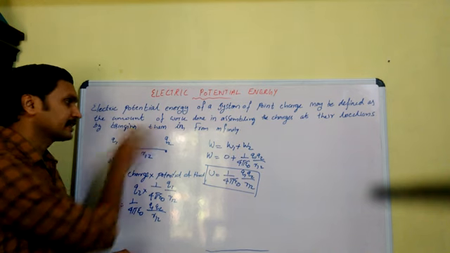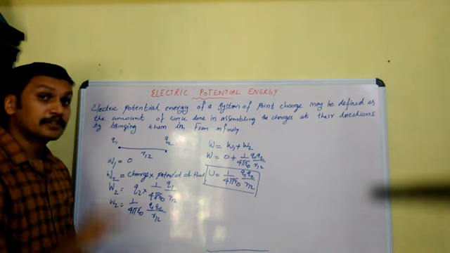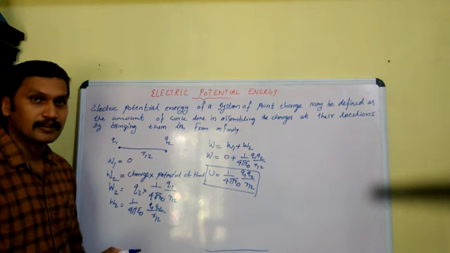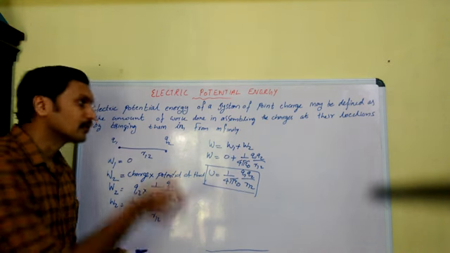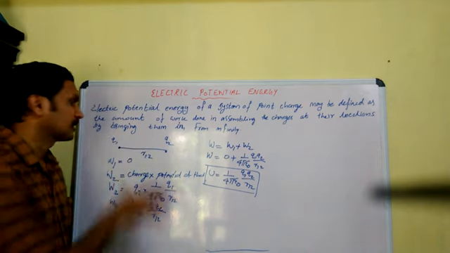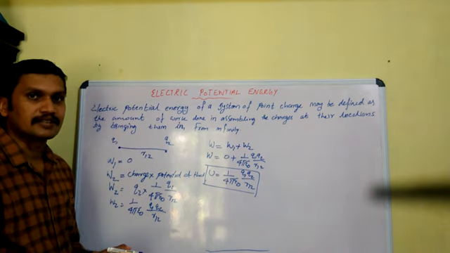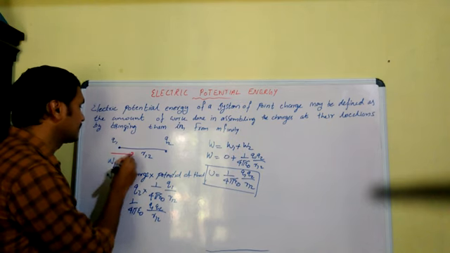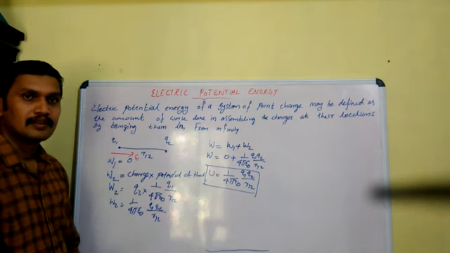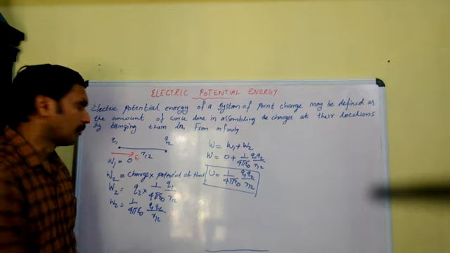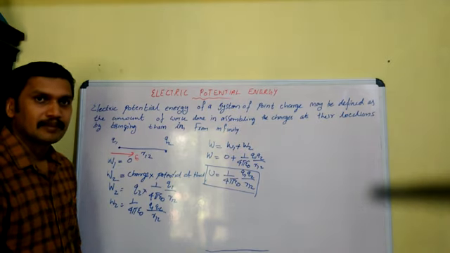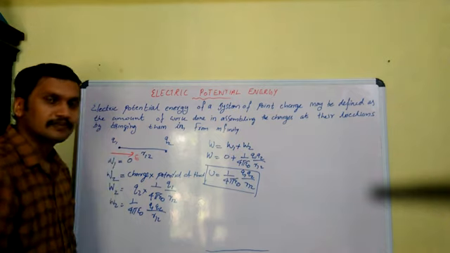Then, while bringing the charges, work should be done against this external electric field also. This work will also be stored as potential energy of these two charges. Suppose in this location we have an external electric field E. So initially, for bringing Q1 itself, some work should be done because there is an electric field here.